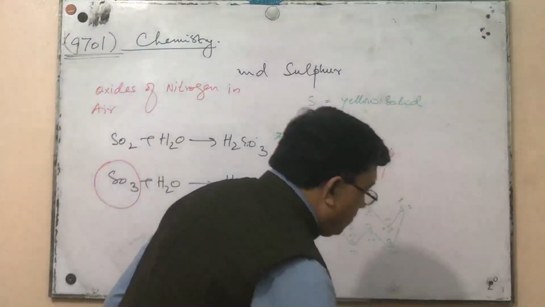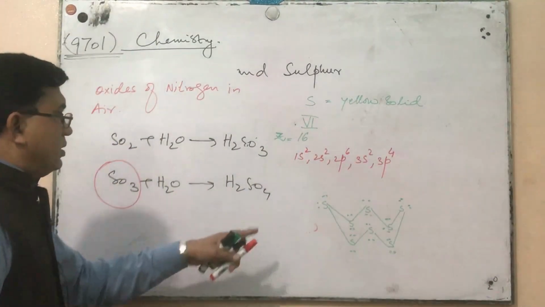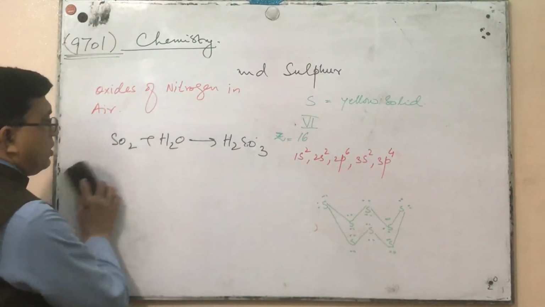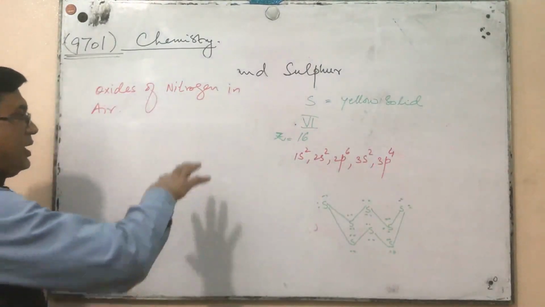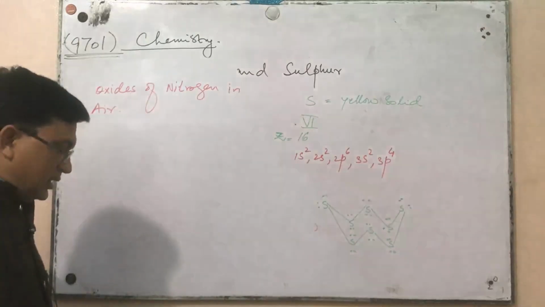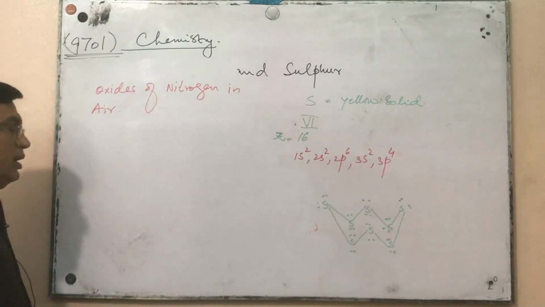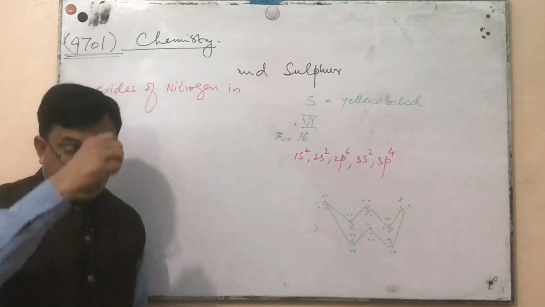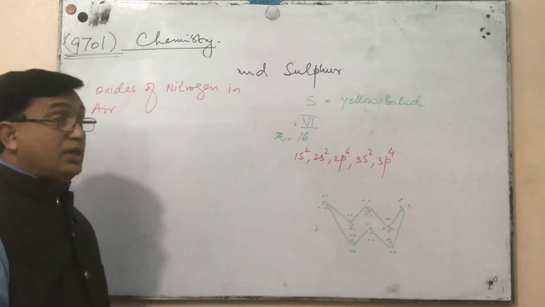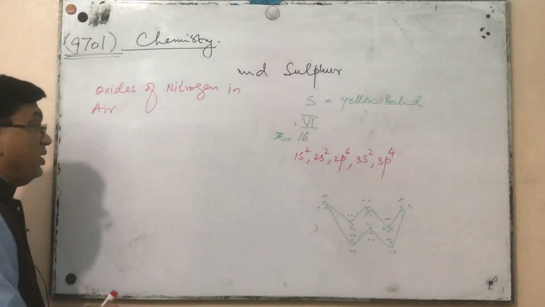Now, to reduce the activity, to control the acid rain, catalytic converters are used which convert these gases.